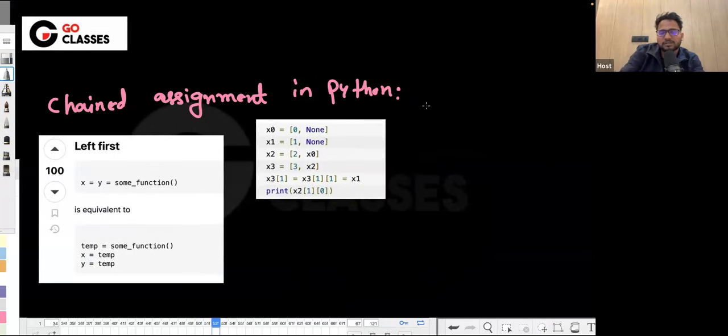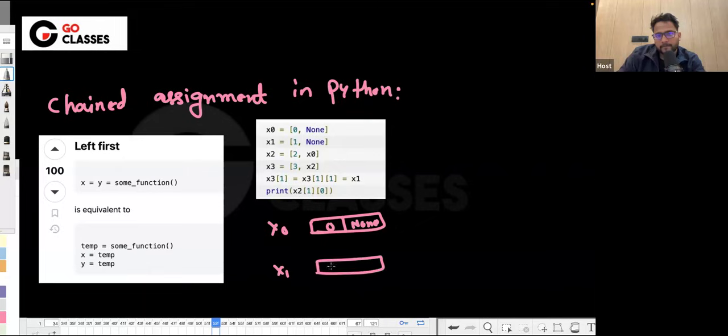So how is this evaluated? See, we have already made this kind of list, which is okay. But yes, this will be something like this: x3, x3 of 1. Let me first make all these lists. x0 is basically 0 and none. x1 is 1 and none. x2 is 2 and pointing to x0. And x3 is 3 and pointing to x2.